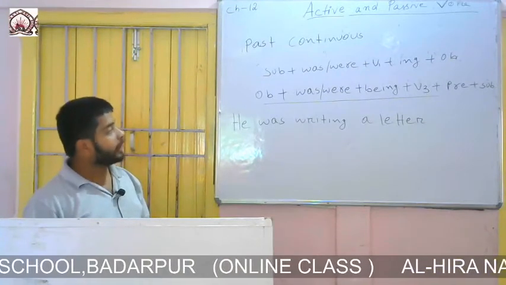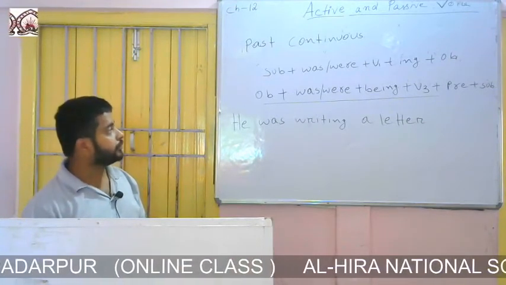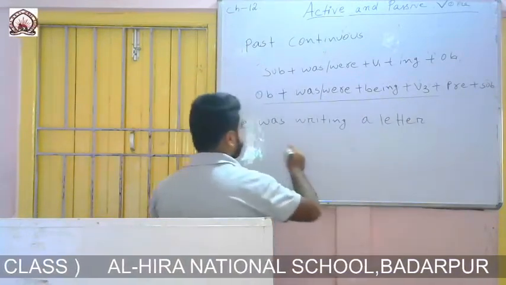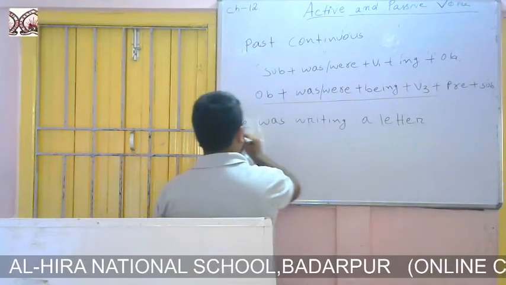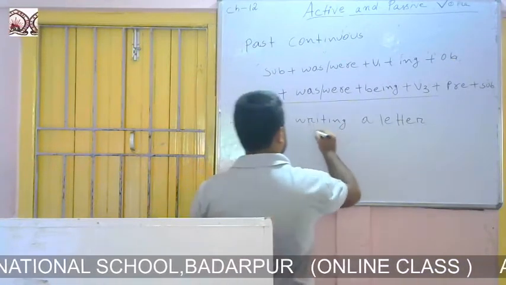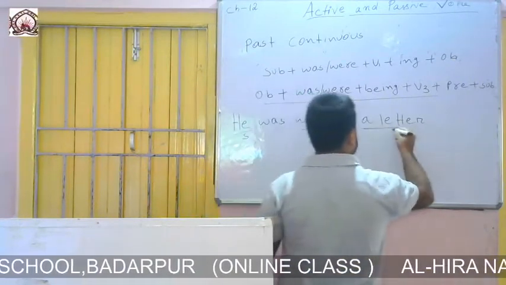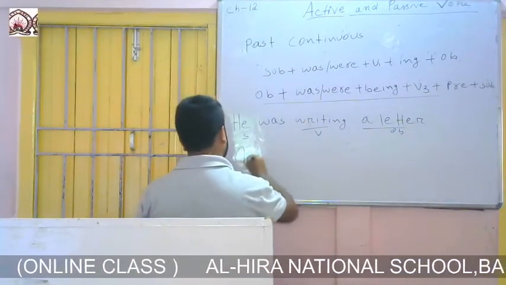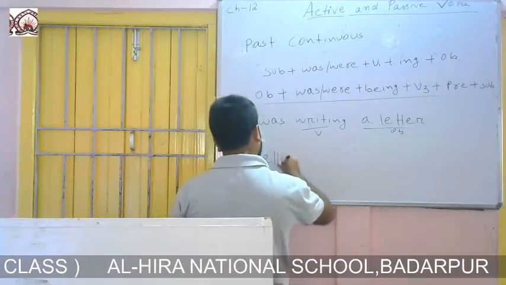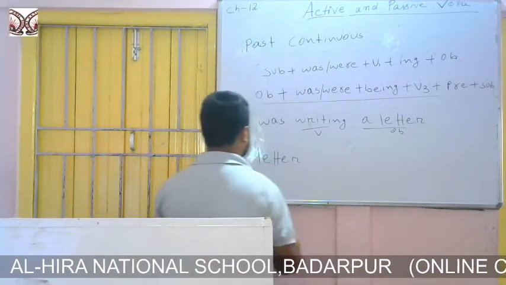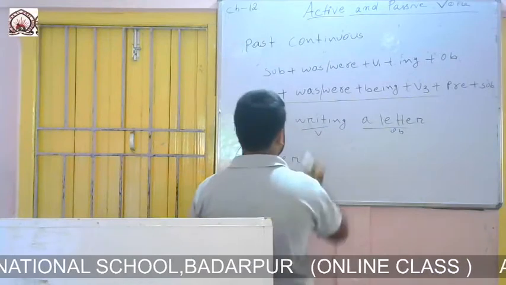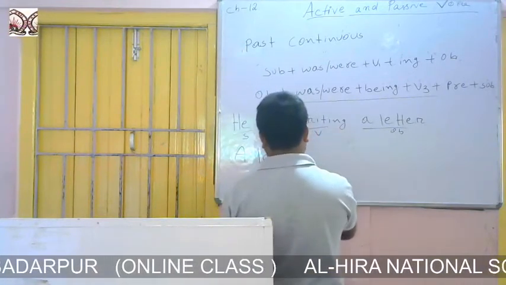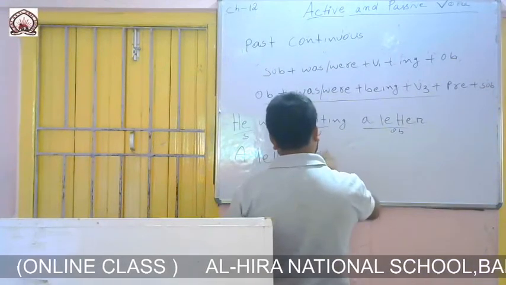So if we want to change the voice of past continuous, then we will use this formation. So he was writing a letter. Here he is the subject, write is the verb, and a letter is the object. The formation says to write the object at the beginning. So we will write a letter. Then according to the new subject we will use was or were. Since a letter is singular, we will use was.